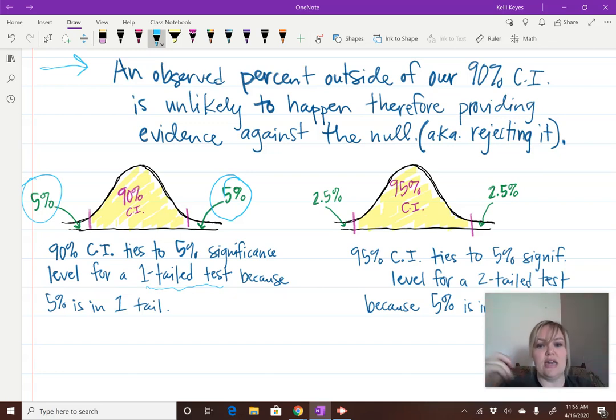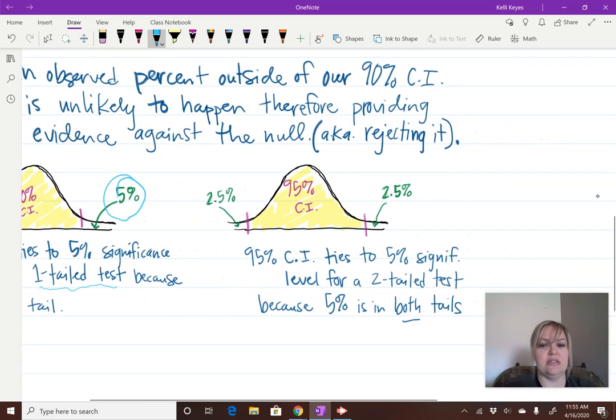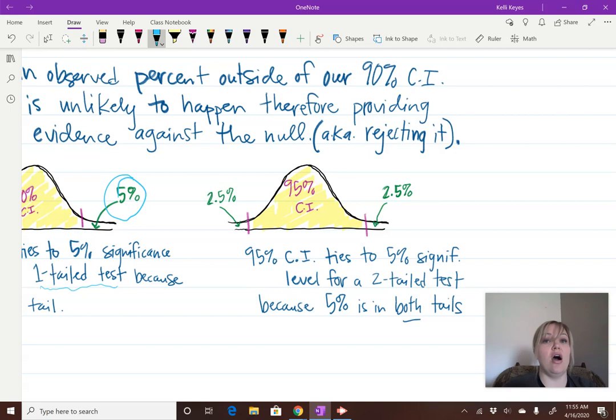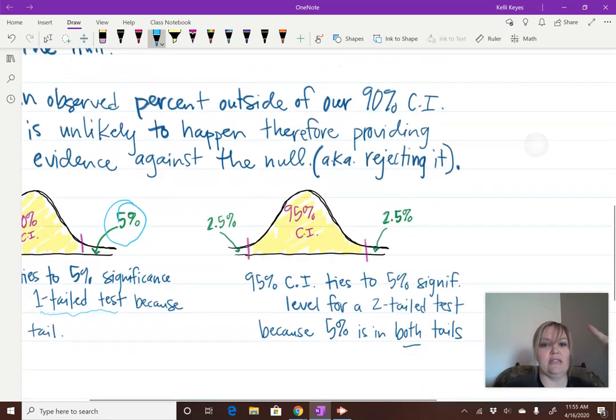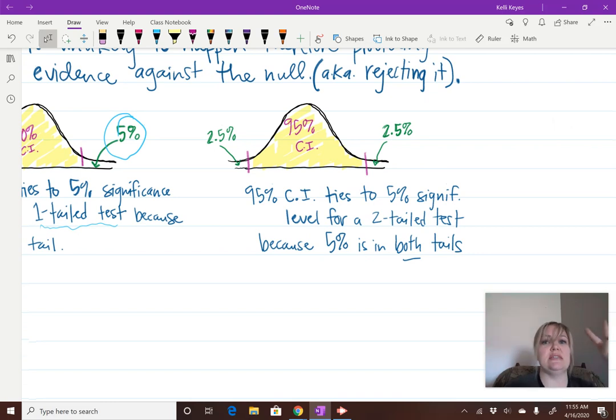And then I tied that to a two tail test. So if our alternative hypothesis was not less than 17, it was just that it's not equal to 17, then it would be a two-tailed test, which means then we would want to compare it to our original 95% confidence interval. And if it's in that interval, we would not reject. If it's outside, we would reject.